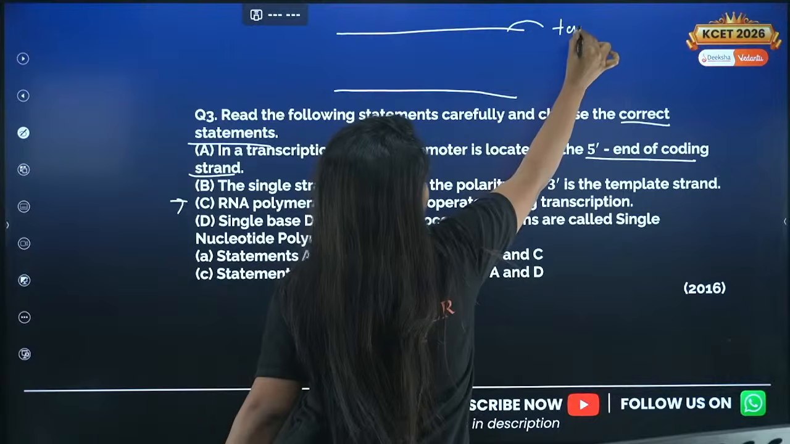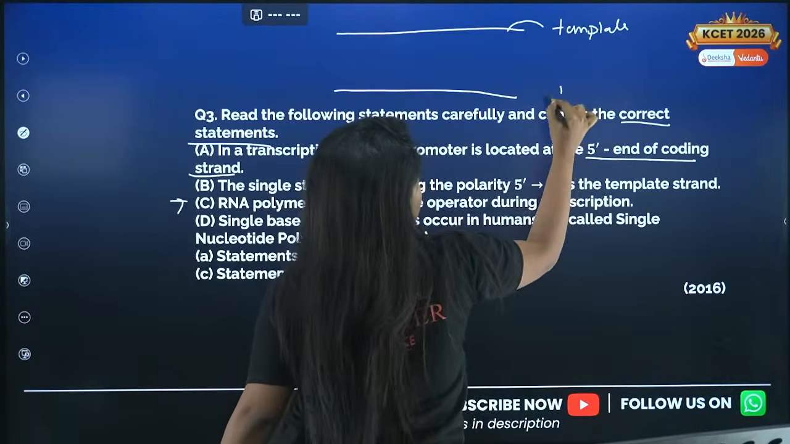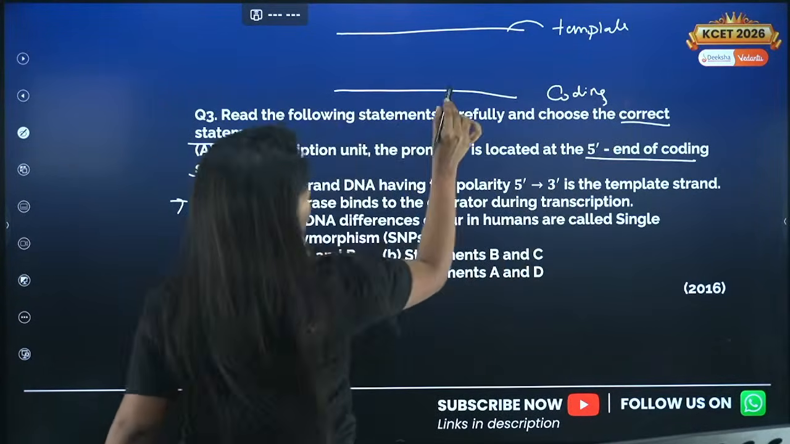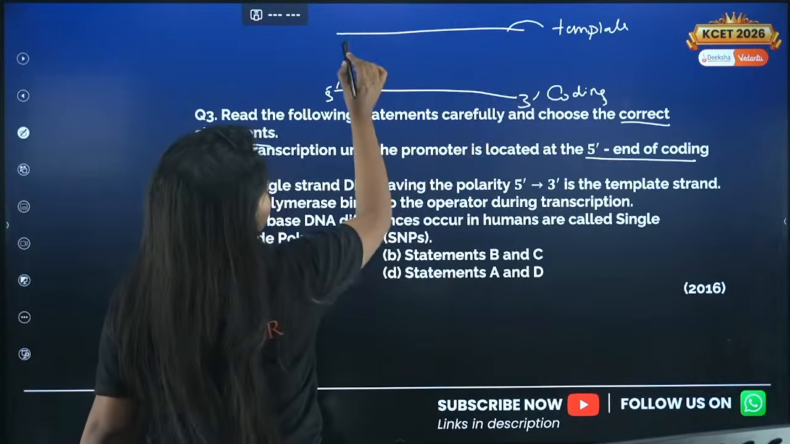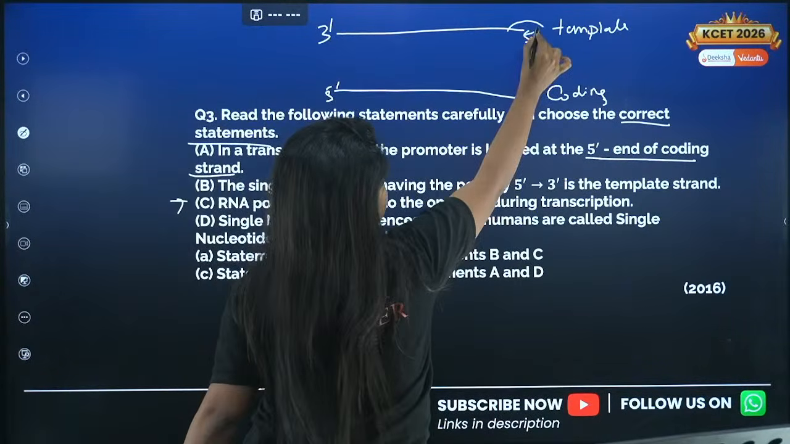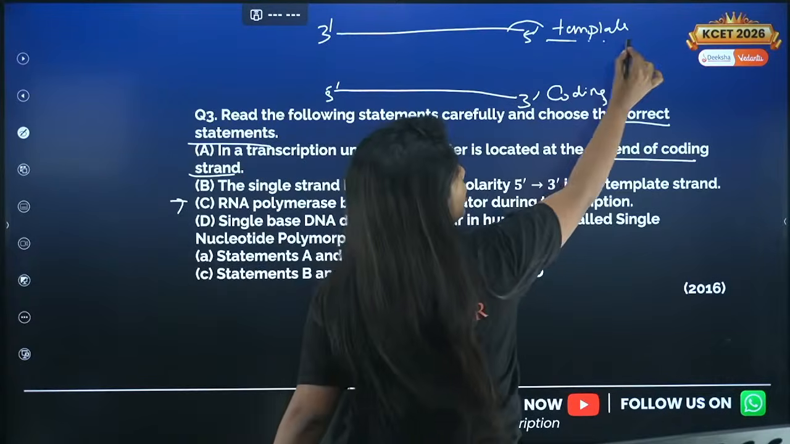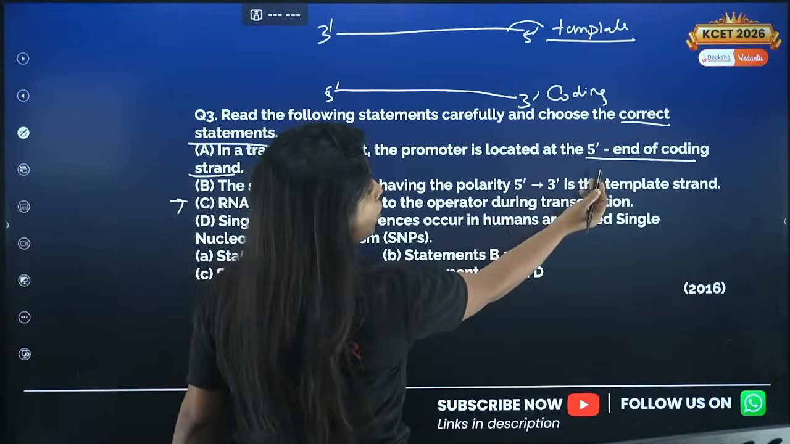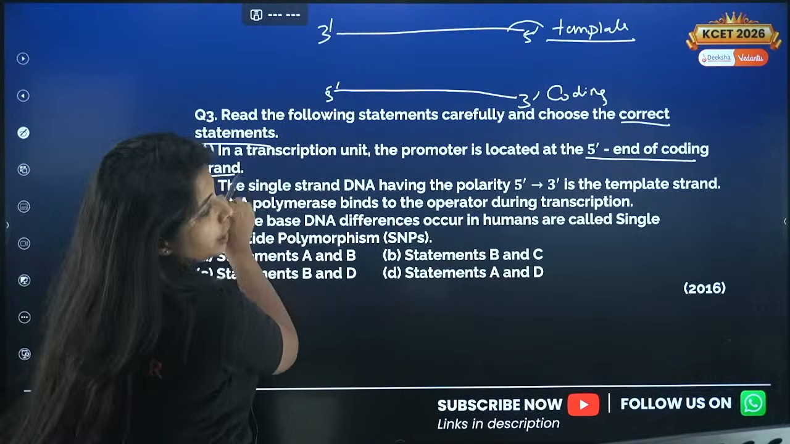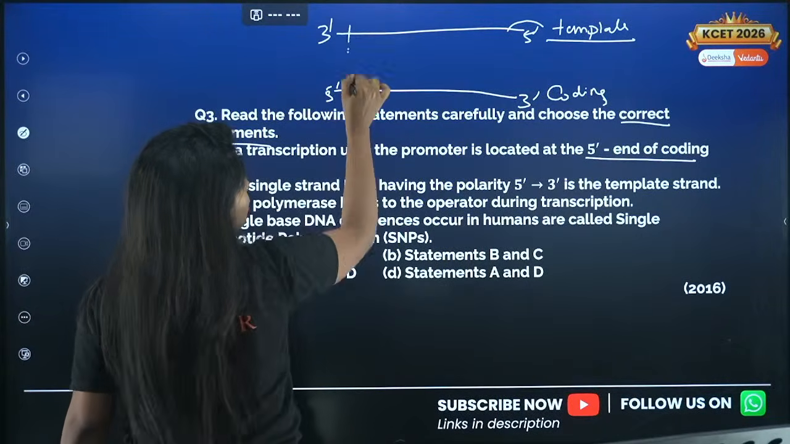One is the template strand and the other one is the coding strand. The coding strand is always in 5' to 3' direction, whereas the template strand will be in 3' to 5'. Why? Because the template is the one that undergoes the process of transcription. Now you are being told that the promoter is located at the 5' end of the coding strand. That means somewhere over here.